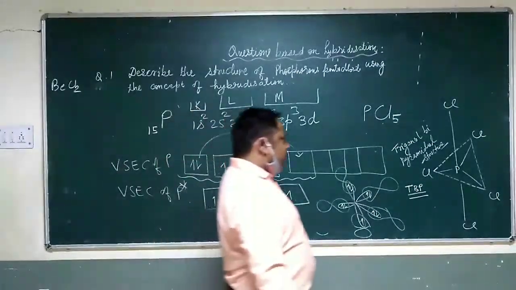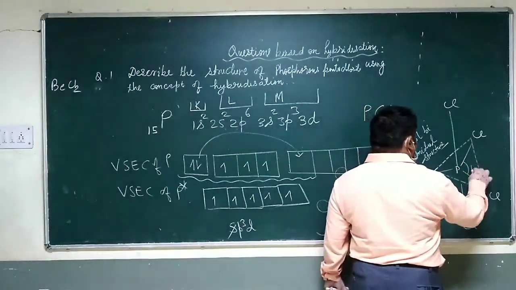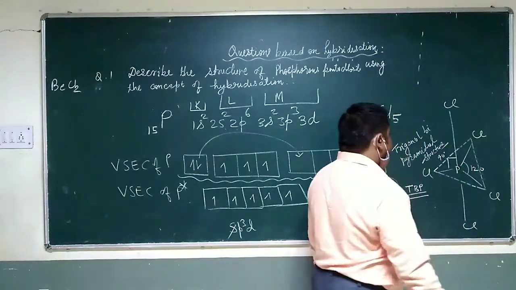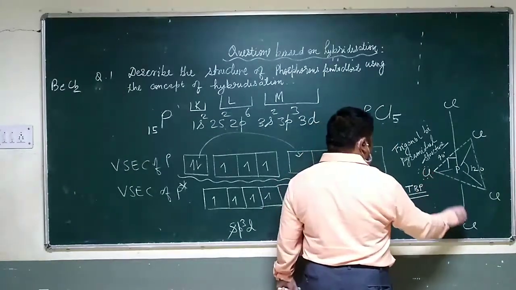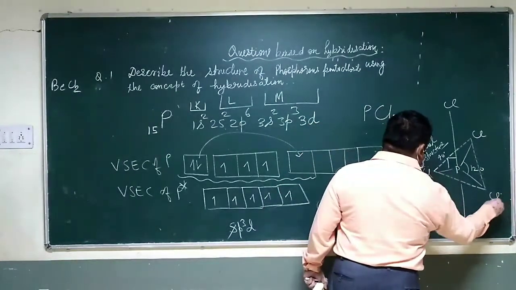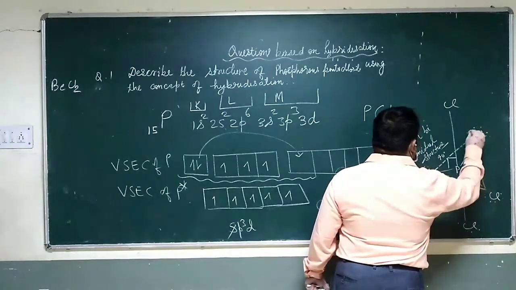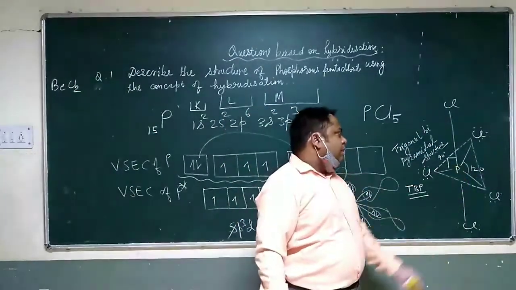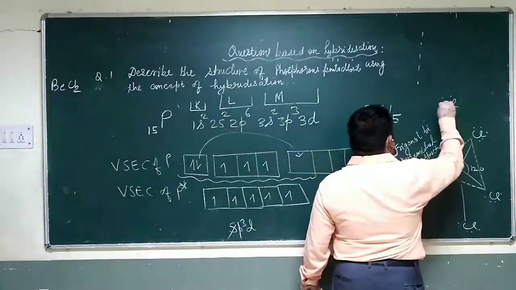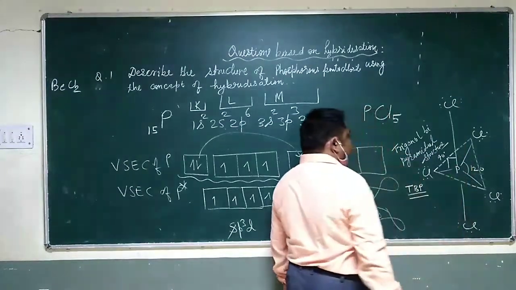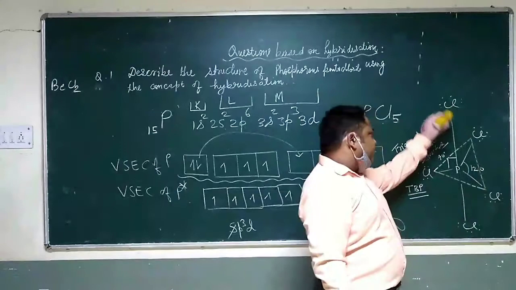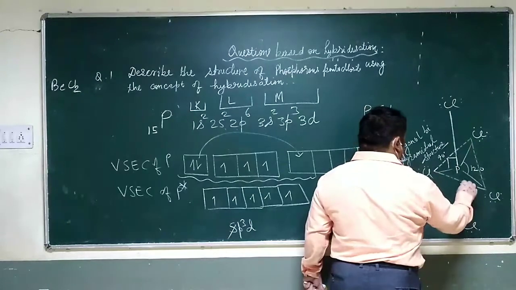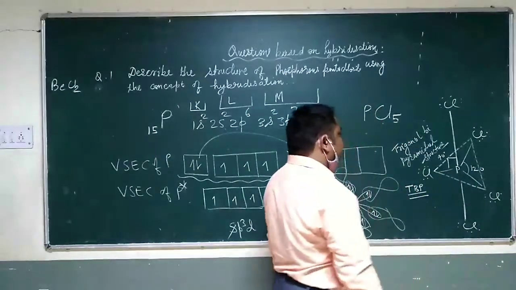What would be the bond angle? In the equatorial plane it will be 120 degrees, and in the axial position the bond angle will be 90 degrees. See, these chlorines have lone pairs of electrons. Since the repulsion is more in the equatorial plane and less in the axial plane, the axial PCl bond will undergo enlargement.